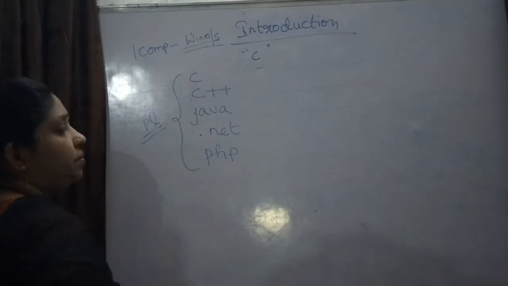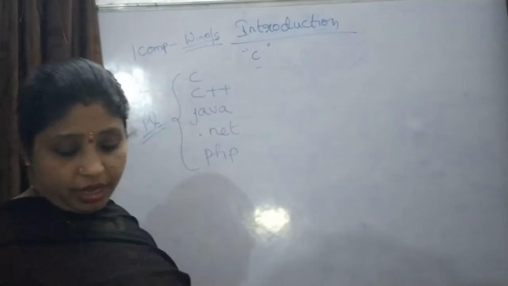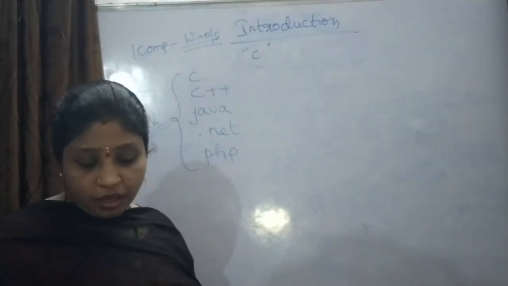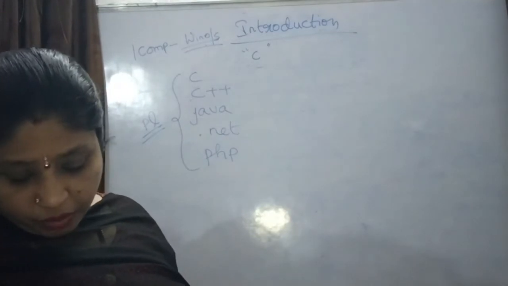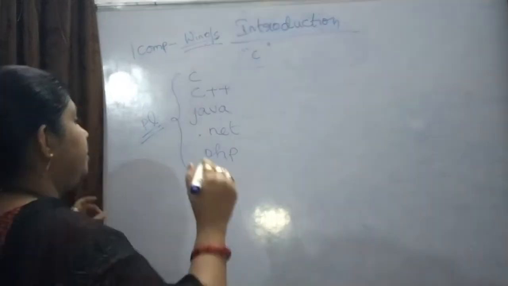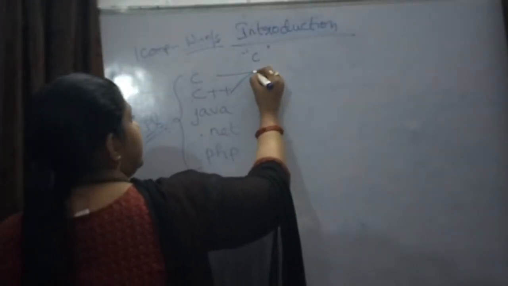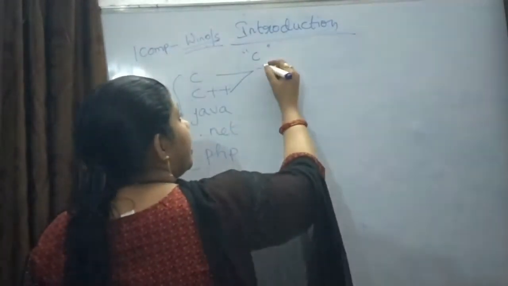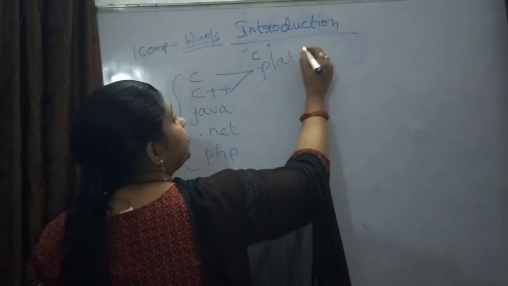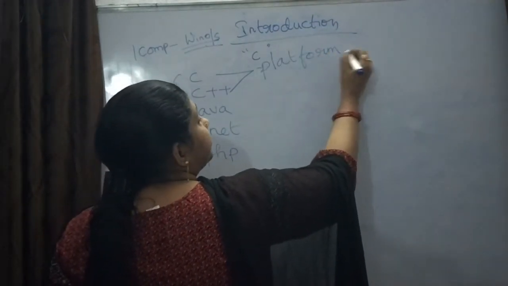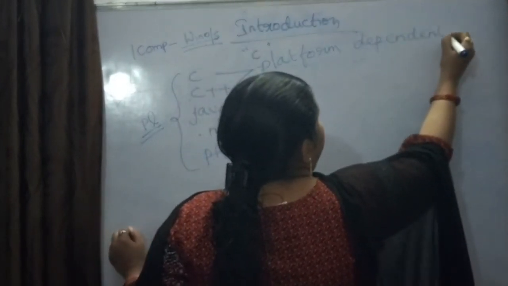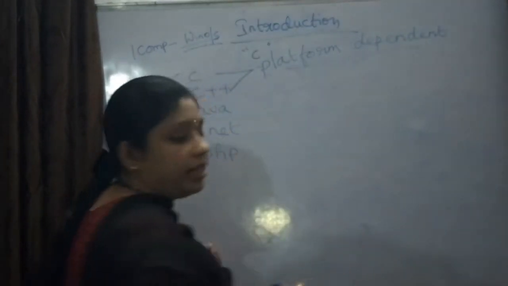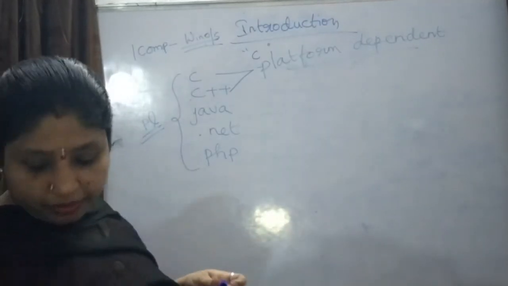Now these programming languages compulsorily have concerned platforms. For example, C and C++ are platform dependent. Why is it called platform dependent?